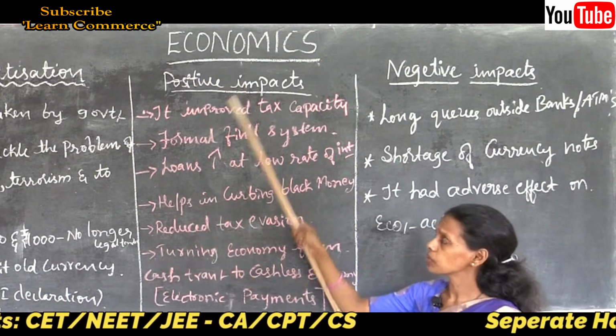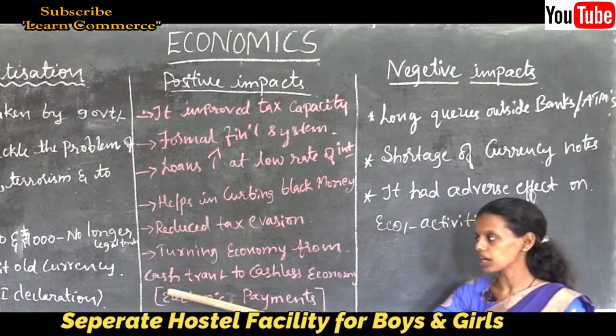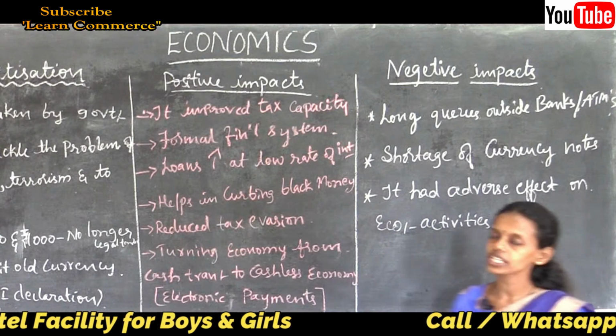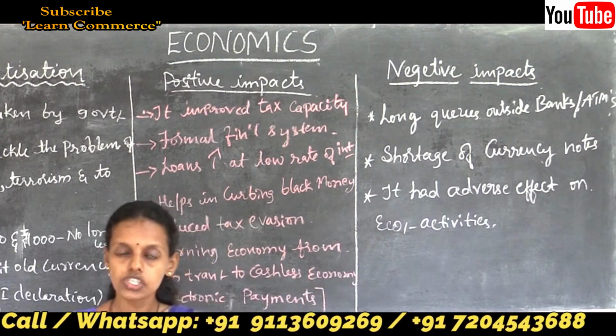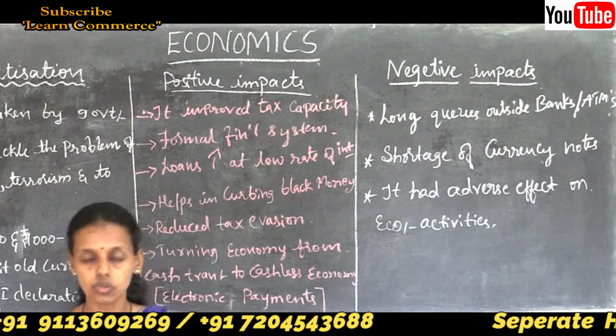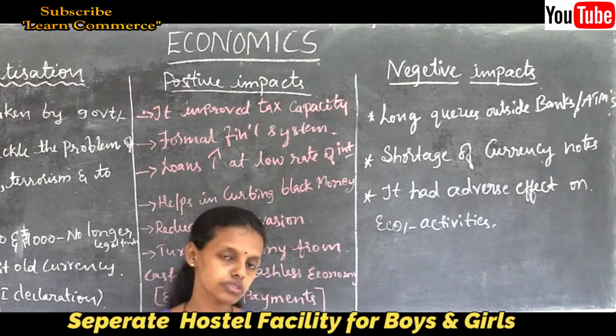Next, what are the positive impacts of demonetization? Turning the economy from a cash transaction economy to a cashless economy. Earlier, whatever goods we purchased, you know, in the barter system, goods were exchanged for goods.